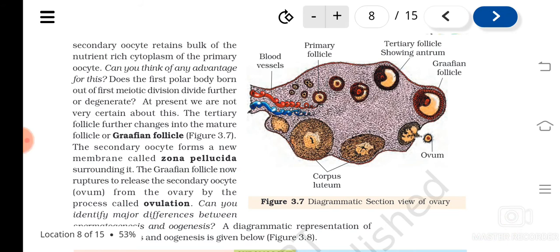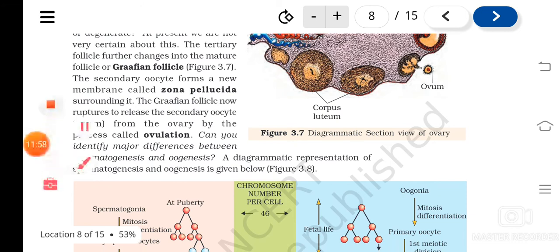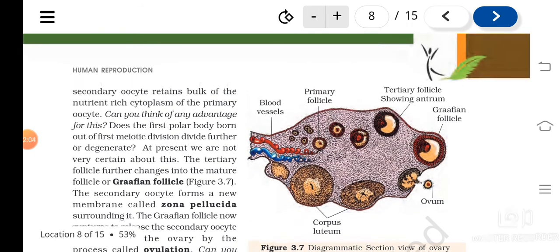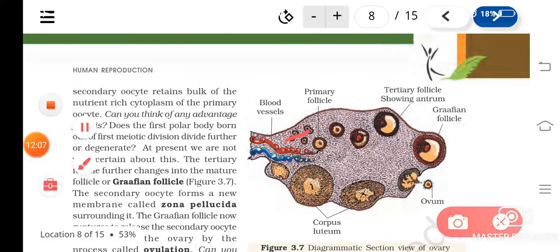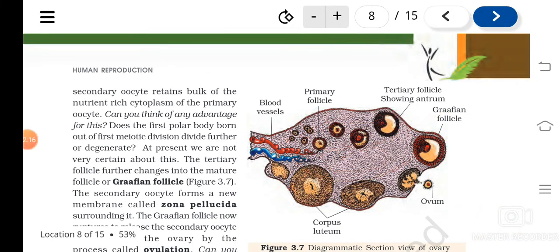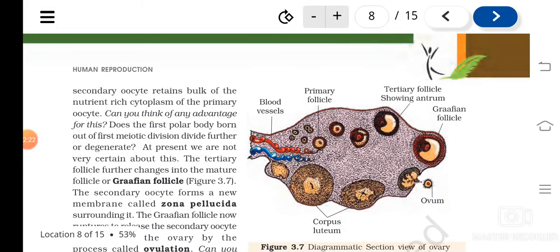And now the Graafian follicle. What is a Graafian follicle? The mature follicle with a secondary oocyte which can be ovulated or released is known as the Graafian follicle. Understood? So the Graafian follicle ruptures and releases the secondary oocyte, and that process is called what? Ovulation. So what is ovulation? The process of release of the ovum from the ovary. You can see here the ovary, this part is the stroma, with the outer part known as cortex and the inner part known as medulla. Understood? And you can see there are various kinds of follicles. Primary follicles. Okay, then what?